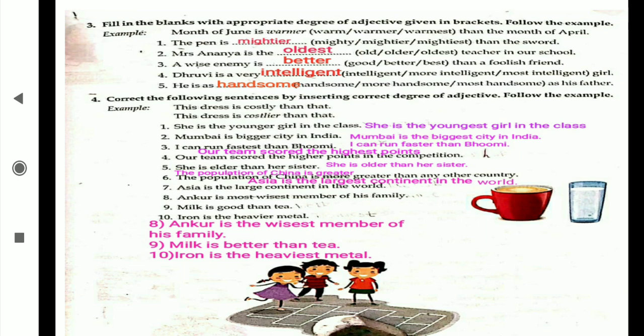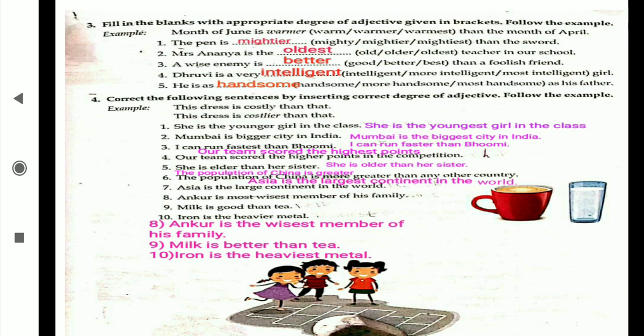The population of China is more greater than any other country. Then the population of China is greater than, not more, only greater. Greater than any other country. Asia is the largest continent in the world. Asia is the largest, okay, the largest continent in the world. Ankur is most wisest member of his family. Ankur is the wisest member of his family. Milk is good than tea. No, milk is better than tea. And iron is the heavier metal. No, iron is the heaviest metal.